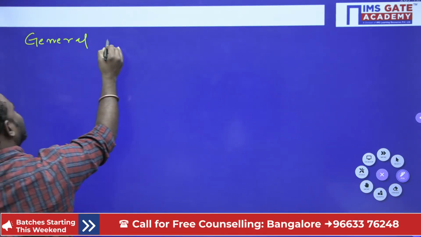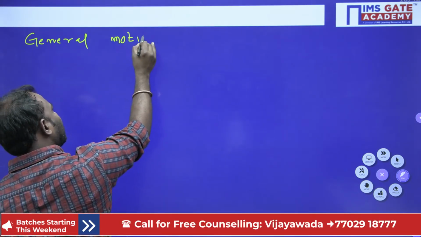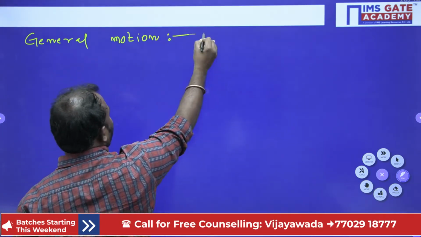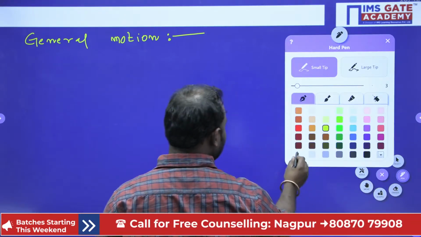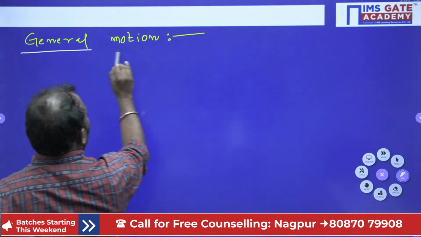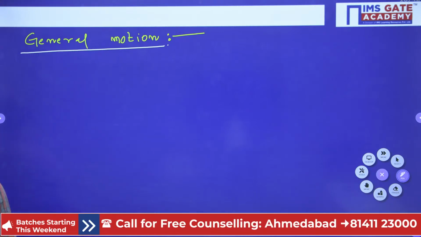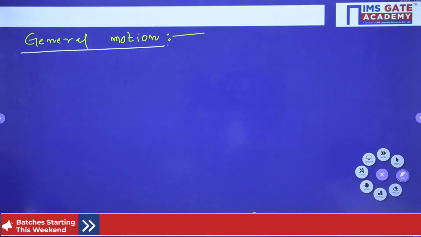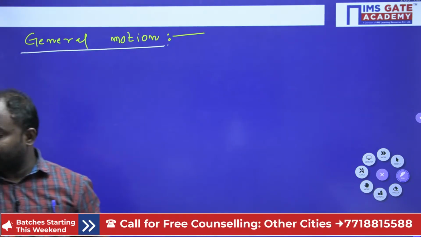Now let us move to general motion. Here we see what general motion is.